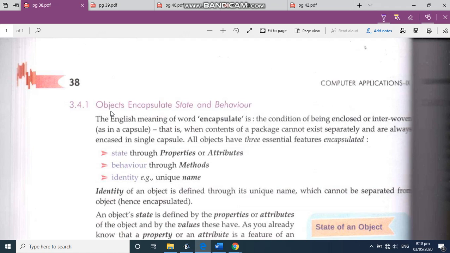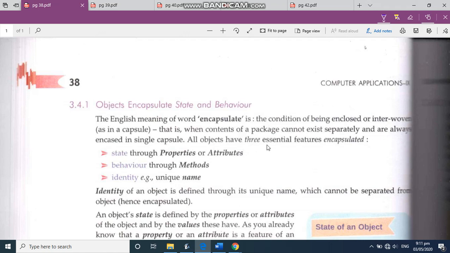Now this is page number 38. Objects encapsulate state and behavior. So what do you mean by the word encapsulate? It is just like a capsule which contains all the contents. So it is the condition of being enclosed or interwoven.